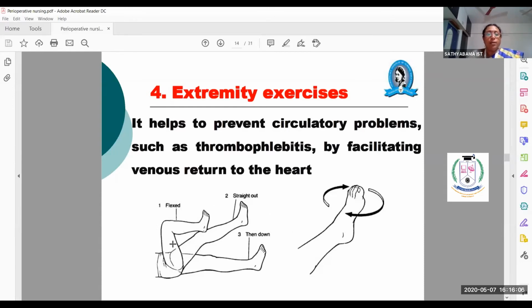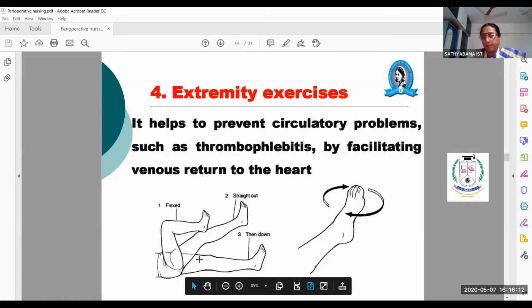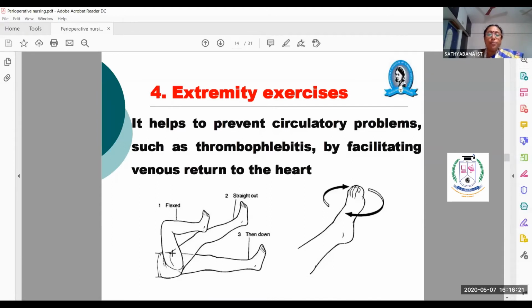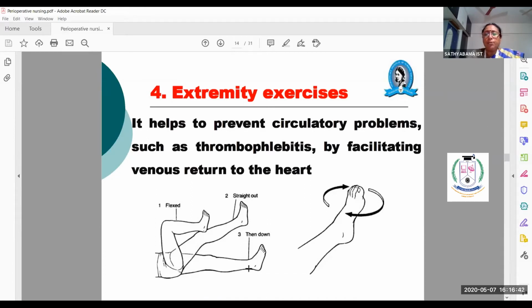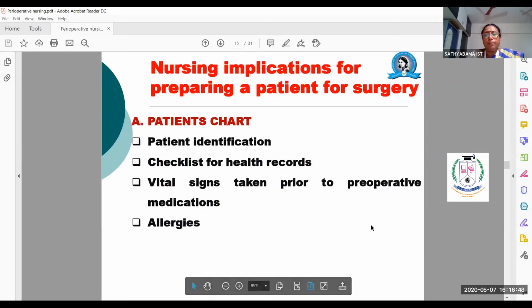See, one leg is flexed and one leg is straightened. He has to straighten the left leg, and the right leg should be flexed. And the next one, one leg could be flexed and the other leg made straight. See, he can elevate, and in the second exercise, he can keep it down flat on a flat surface. So these are the exercises, and the toe exercises also you should do.